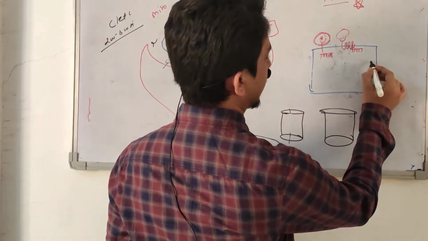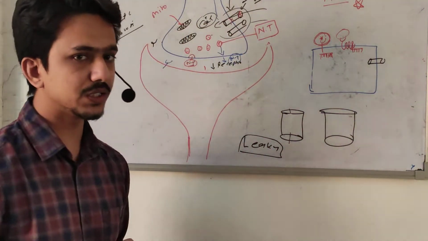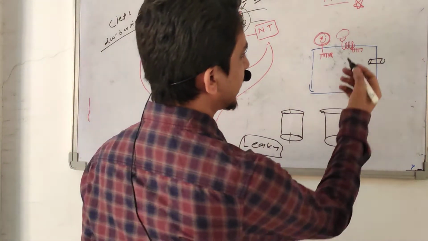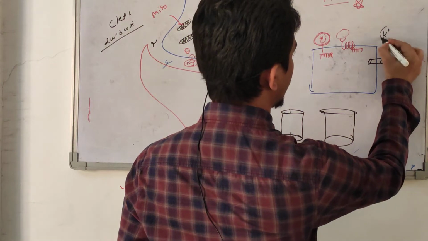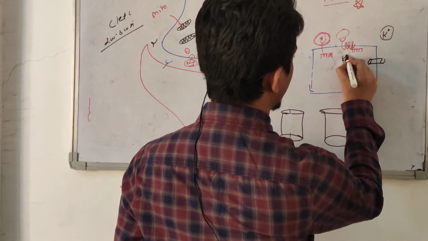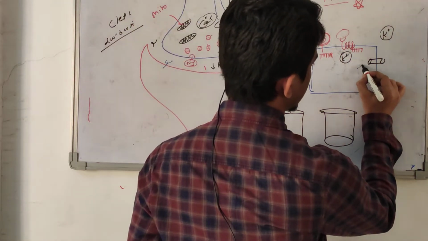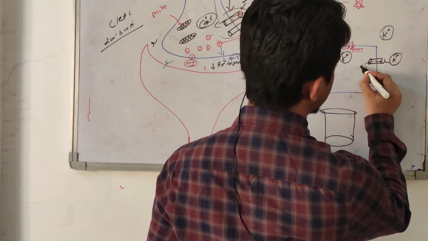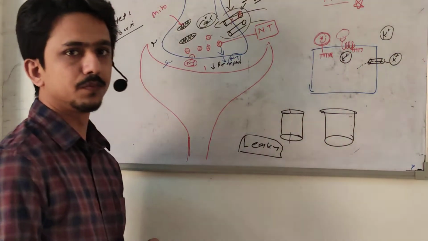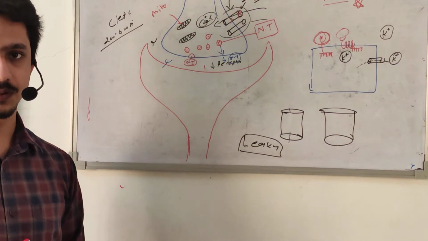Suppose this is a leaky potassium ion channel. They are always open, they leak the ion. Suppose this is potassium. We know potassium is more inside than outside, so they always leak potassium from inside to outside. This type of ion channel is called a leaky ion channel.